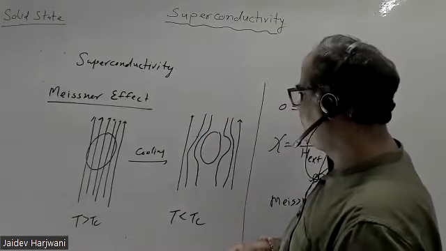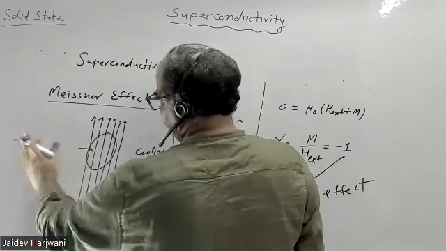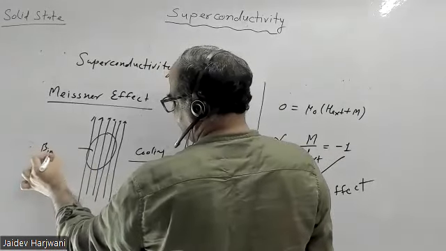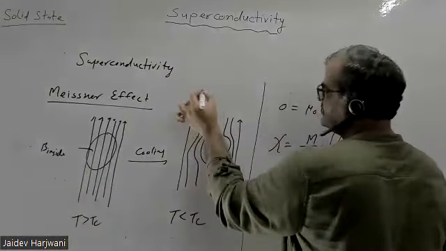So we have some B inside when T is above Tc. Here we have B inside equal to 0. The magnetic flux lines expel out.